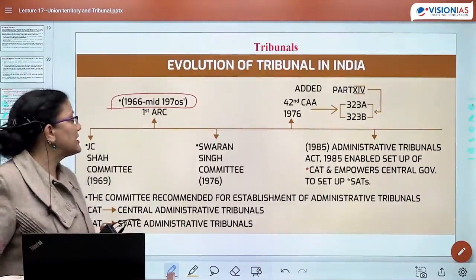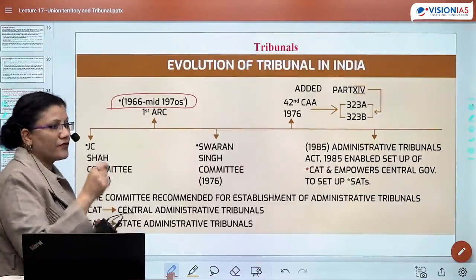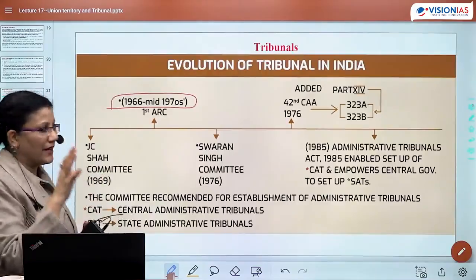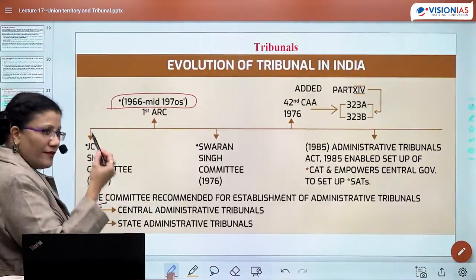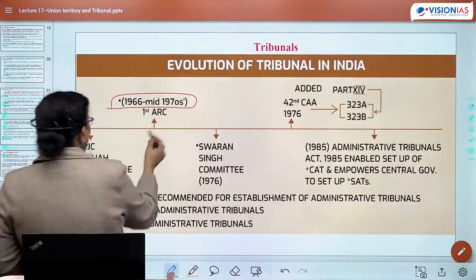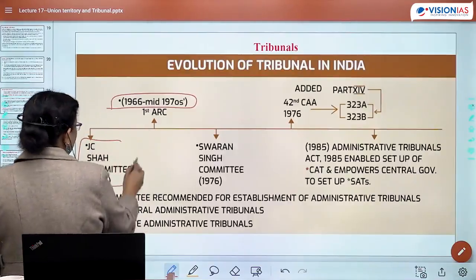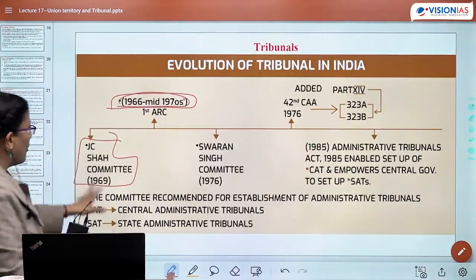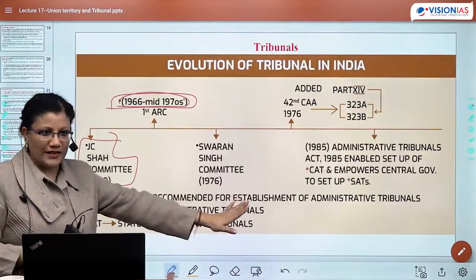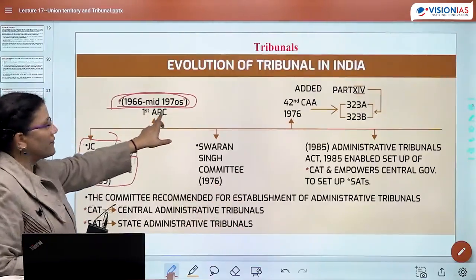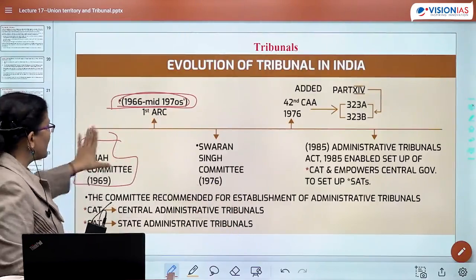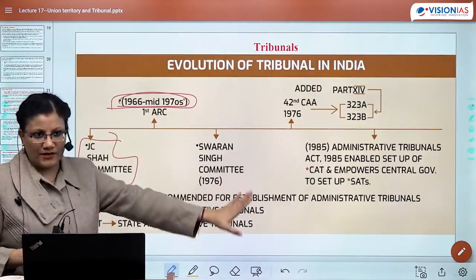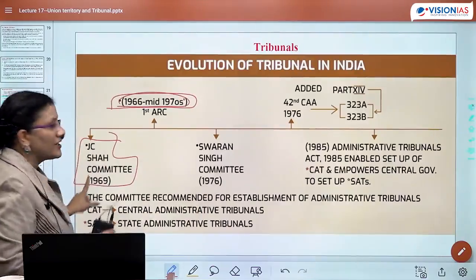This is the first Administrative Reform Commission coming up, first ARC. Then the first ARC came up. What was the idea? So between 1966 and the 70s, all these committees were also being set up. One was the JC Shah committee.